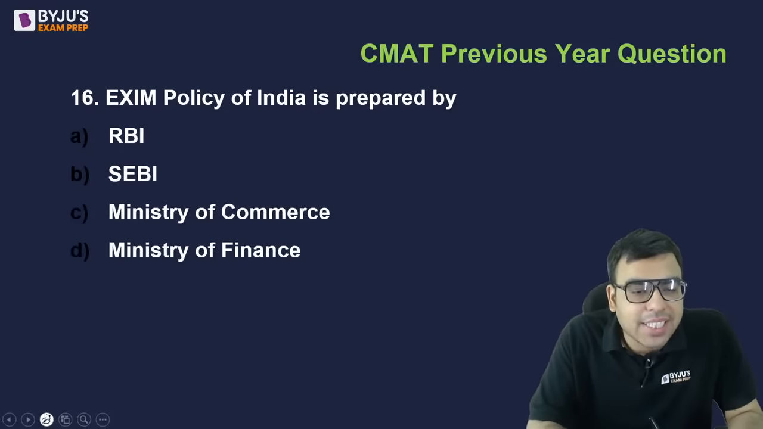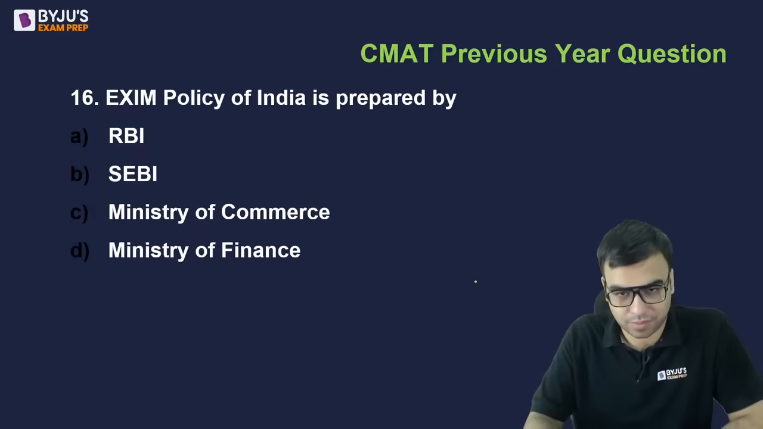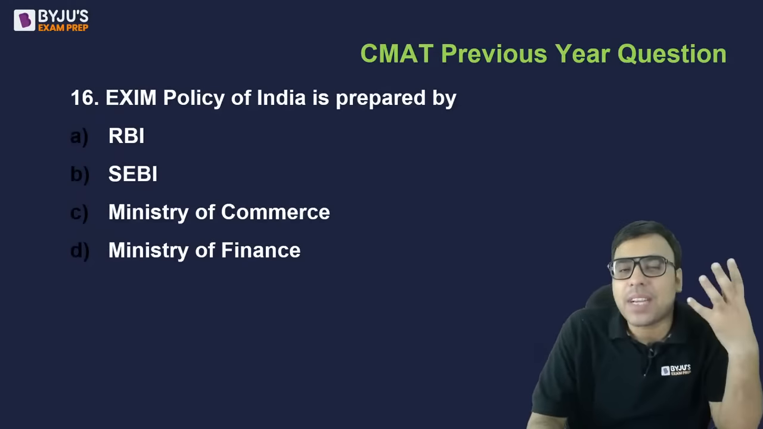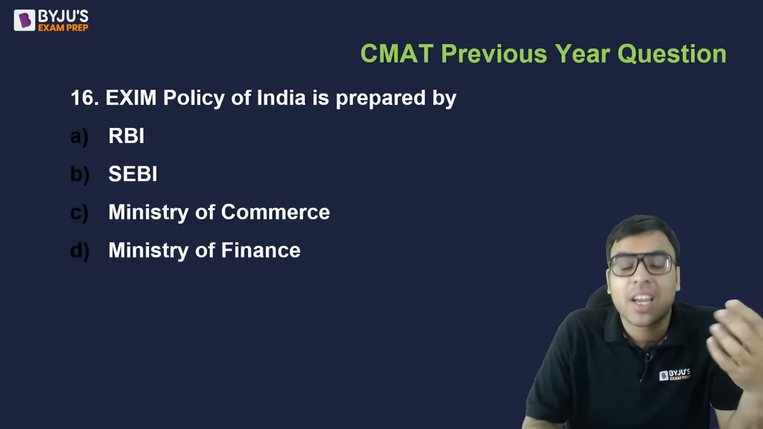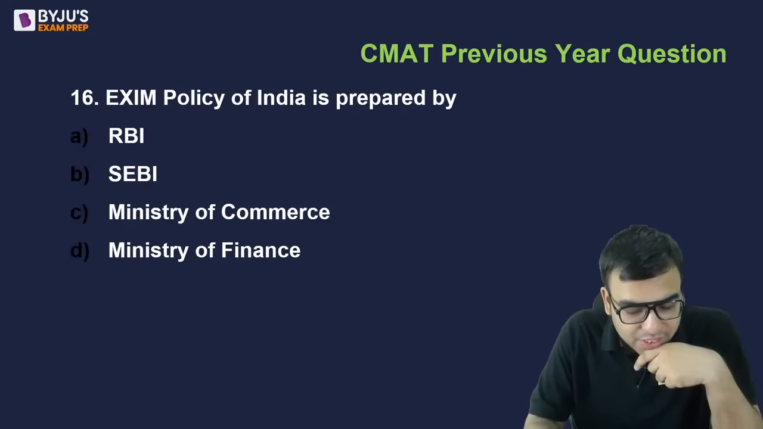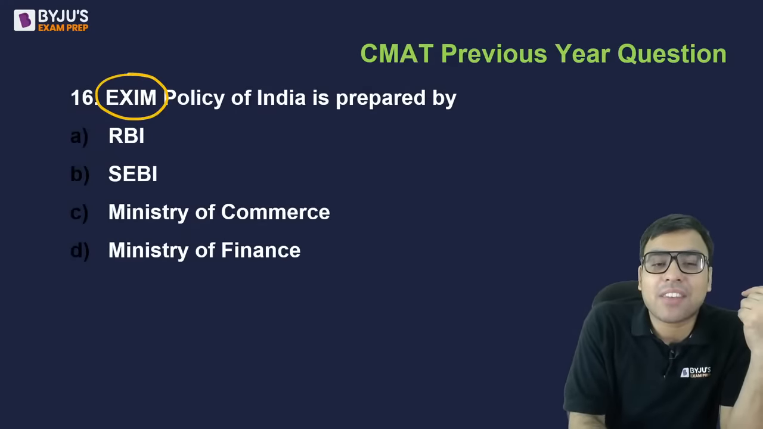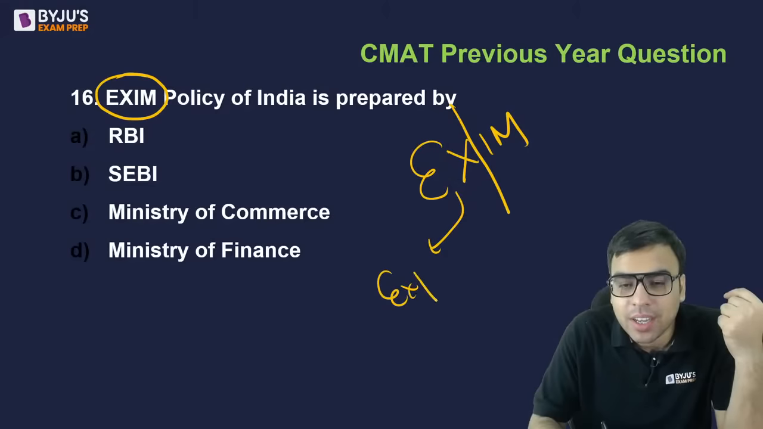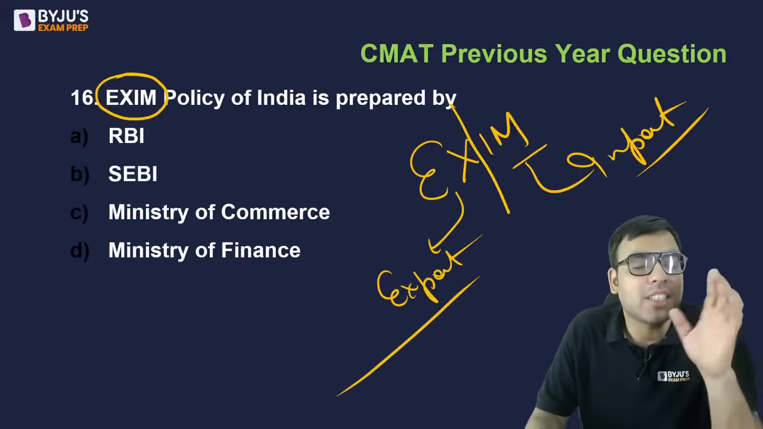The next one is: Exim policy of India is prepared by RBI, SEBI, Ministry of Commerce, Ministry of Finance. Look, even if you do not know it, I will give some ideas on how to reach the answer if there's a question in the exam and you do not know it. How to eliminate options? First, look, it is written in capitals, which means it must have some full form. Break Exim: Export Import Policy. So they're talking about who prepares the export import policy of India.